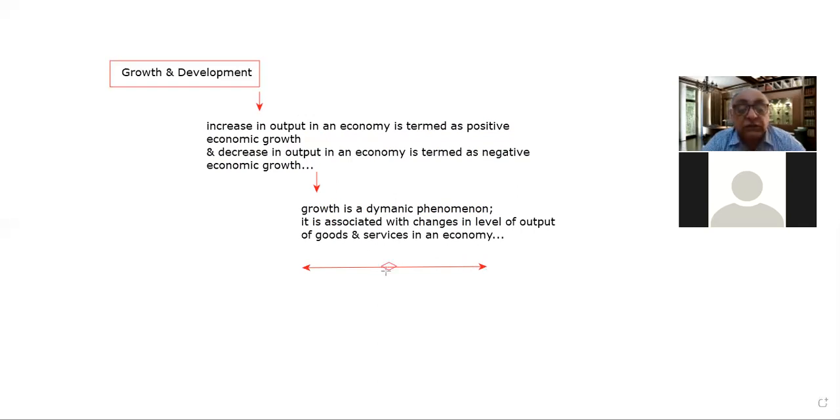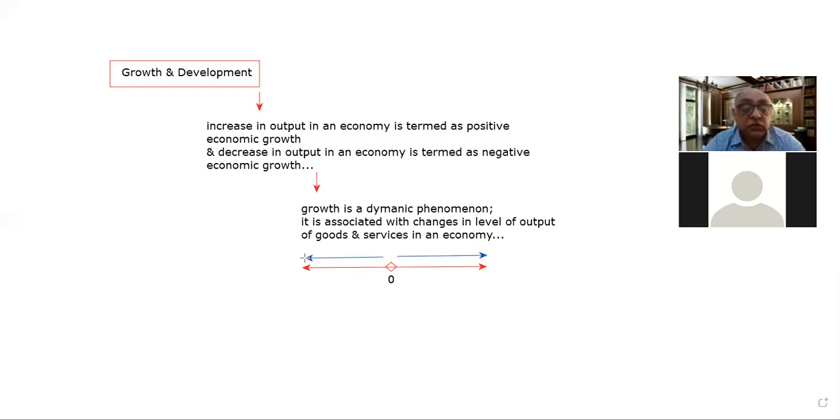So this is the 0 point on the x-axis. Towards this end, let us say it is the positive aspect, and towards this end, this is the negative scale.